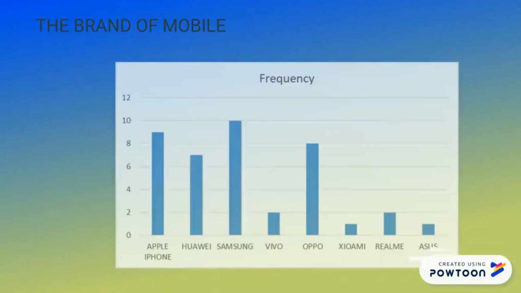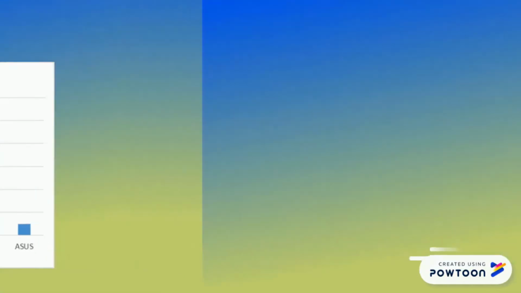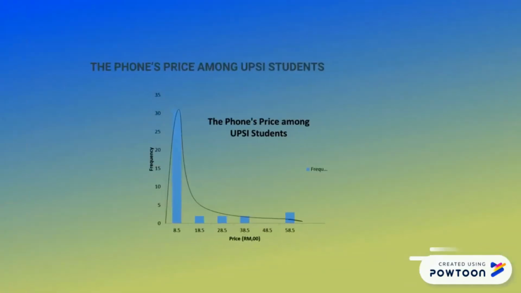So, the first is the brand of mobile phone used by UPSI students. The one occupying the most frequency is Samsung, while Xiaomi and Asus are the least occupying brands of mobile phone. The second question is the phone's price among UPSI students.